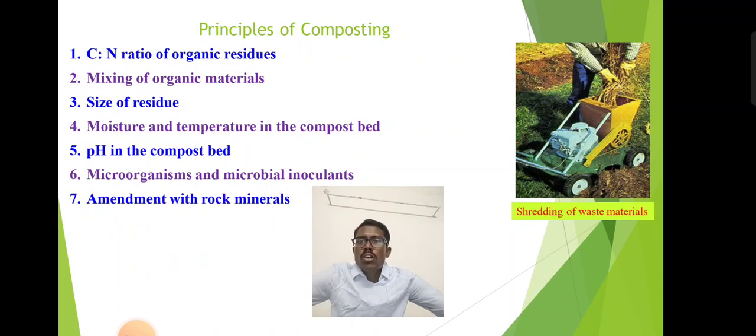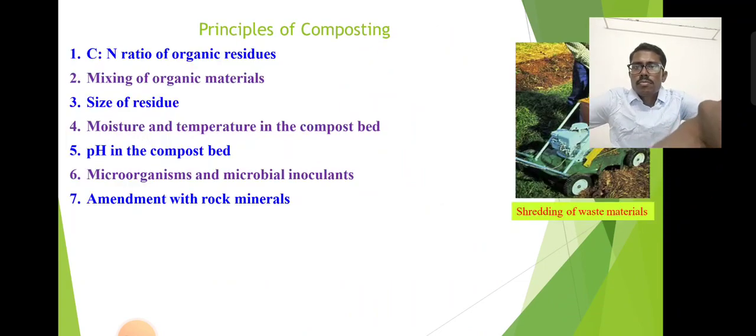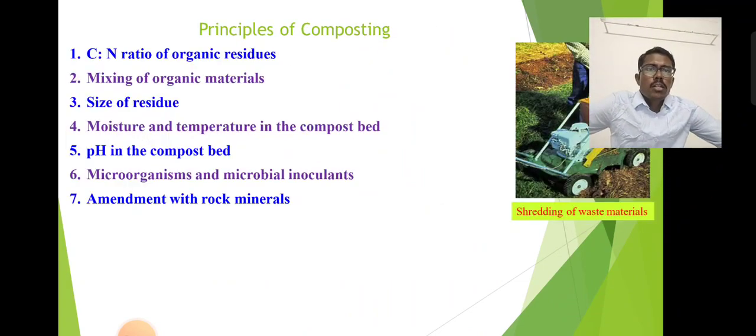The CN ratio of the organic residues includes the main concerns. The C:N ratio, the organic carbon to nitrogen ratio in the organic residues, matters because the quality indicates the quantity of organic residue. Residues that have higher nitrogen content are susceptible to early decomposition or degradation. So having a low carbon level relative to nitrogen is most suitable for quick decomposition. Therefore, they are easily and quickly degradable. Based on the CN ratio, the organic residues can be graded.